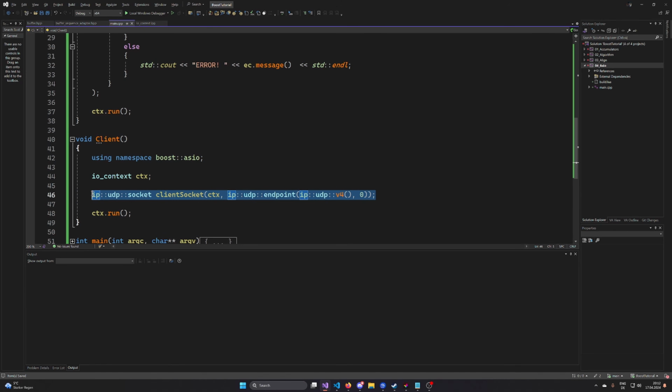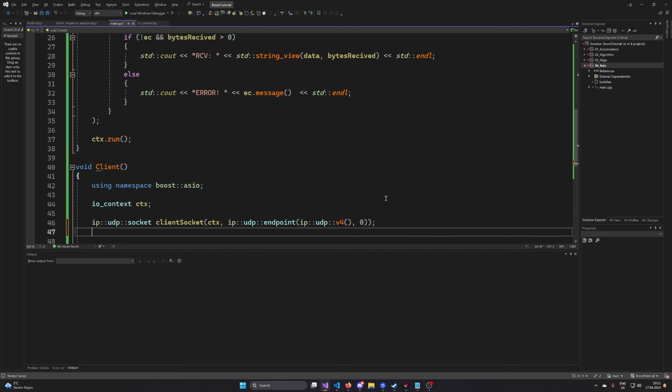So basically this socket is now any UDP socket on my IPv4 address with any port you like. We need it in that way to send the data. We need a socket to send data from. Now this is any socket on our IP address with any port. We don't really care, because we are just using the socket for sending. And this is exactly what we want to do.